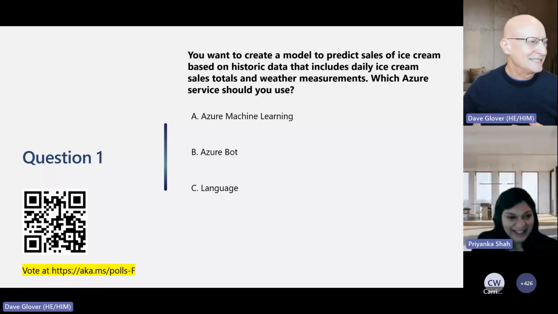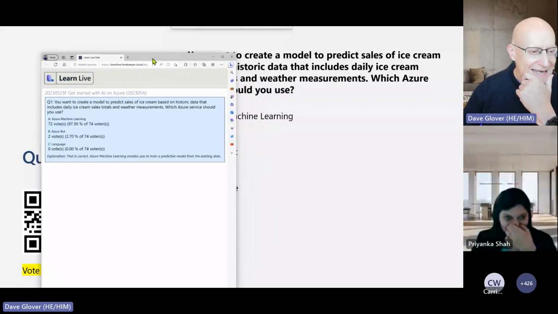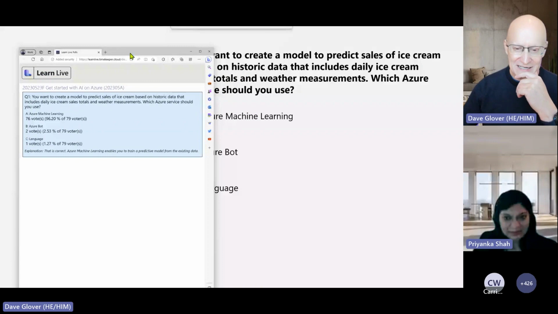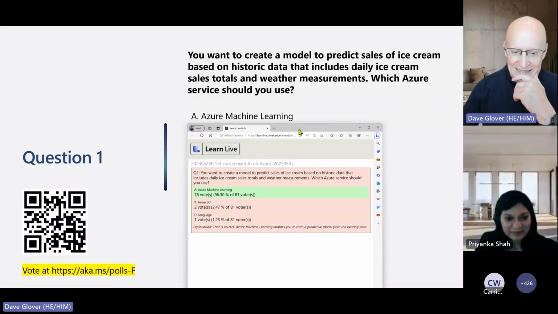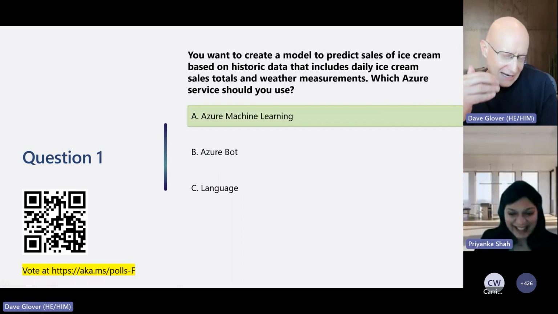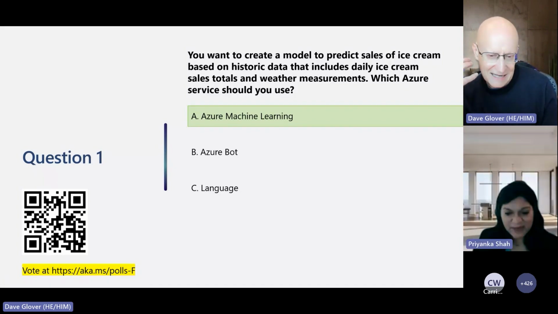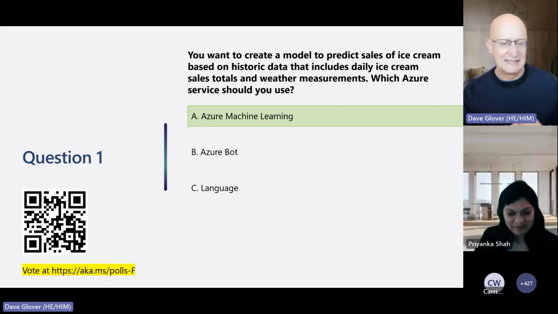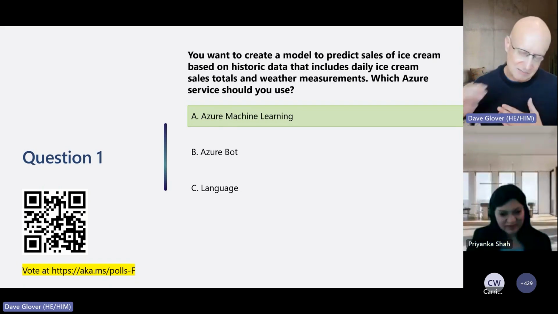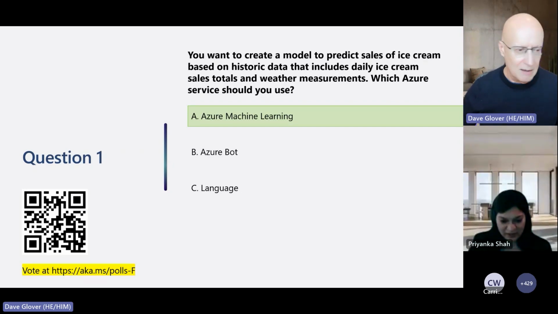I will just share it, so you should be able to see it on my screen. So 96% of you said that the answer is machine learning. Well done, guys. That's spot on. So remember, Priyanka showed that example of the weather conditions and bike rentals. Same idea. It could be house rent, it could be house prices, or whatever it is. It's using regression models, and that's how that's built.